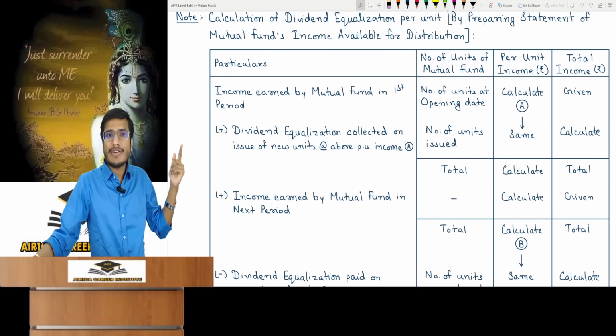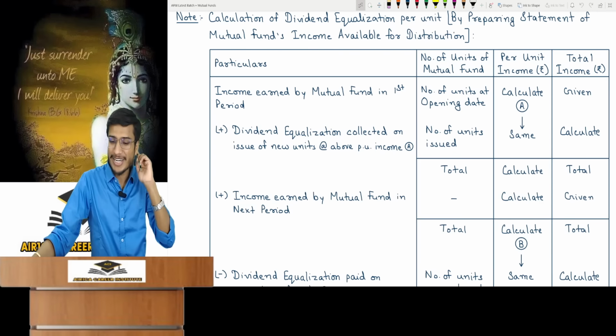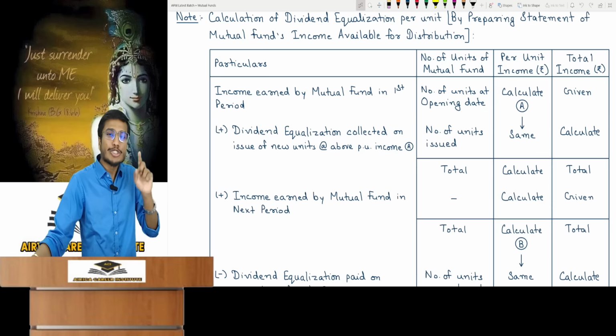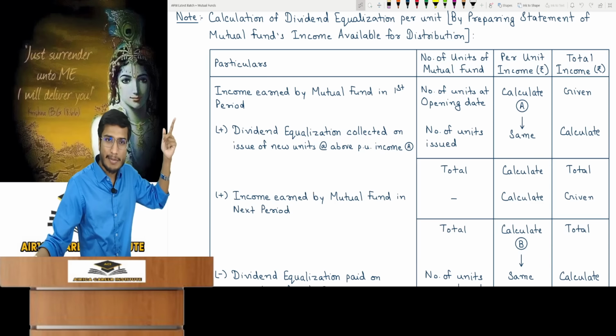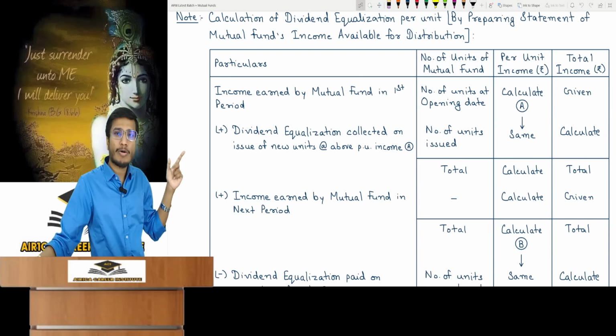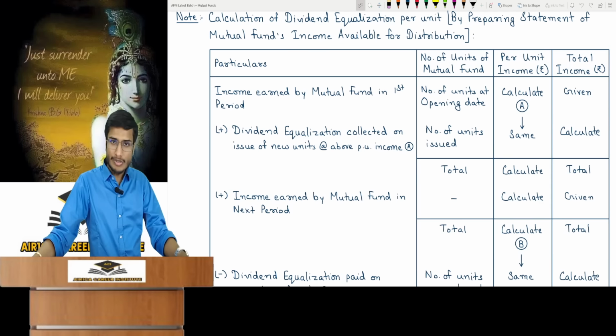After this, if the mutual fund issues new units and collects dividend equalization, what is the per unit right on the income till now? The number of units that are issued will be in the units column. The per unit amount up to now will be just above this one. I have named this A. So the amount A will be collected per unit, and therefore to find the total, you can calculate it in the column as number of units issued into per unit. After this, you will then total up the number of units and the total income. The per unit value in between will be calculated.